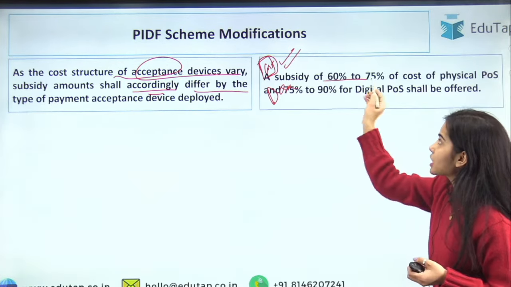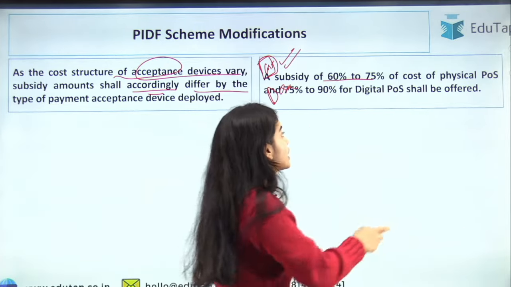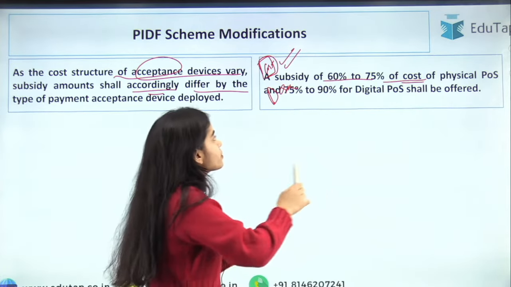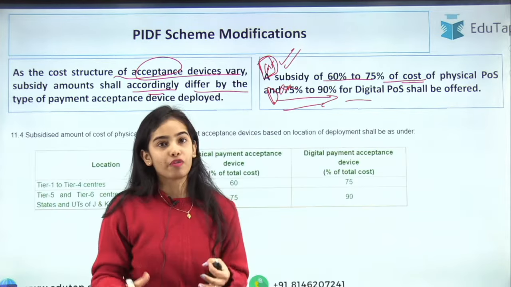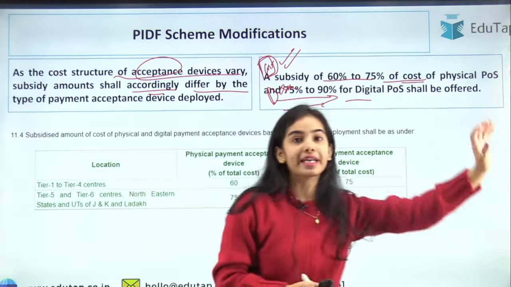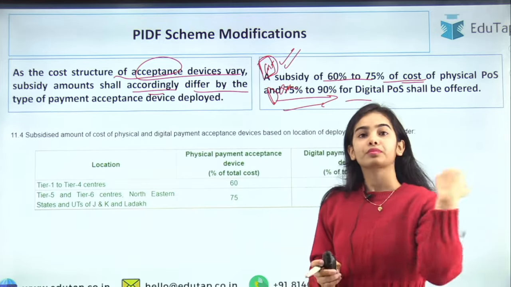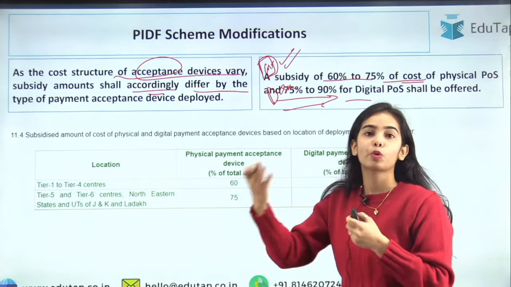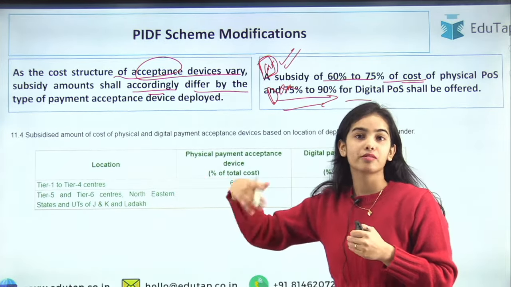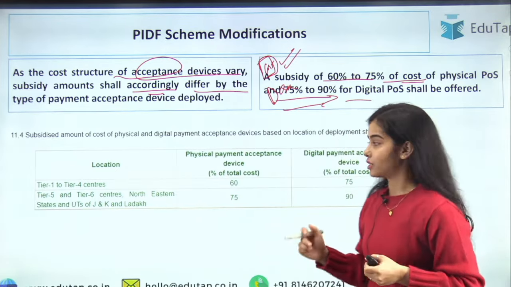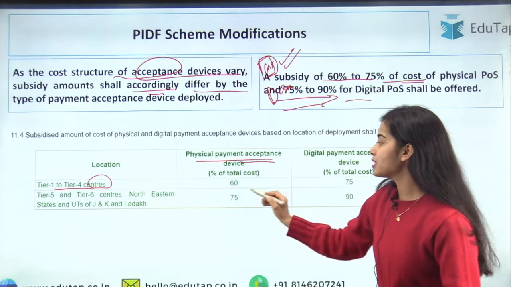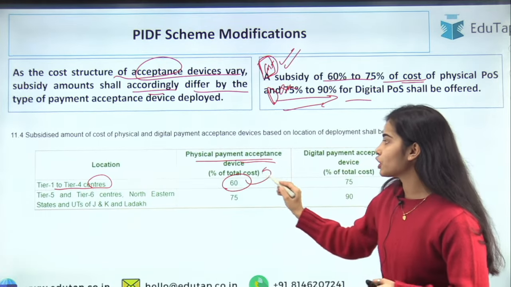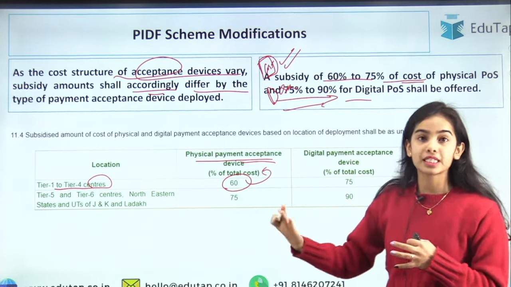A subsidy of 60 to 75% of cost of physical POS is being provided, and 75 to 90% of the digital POS shall be offered. So that is the subsidy that is being provided to the non-banks or the acquirers that are deploying the payment infrastructure to the areas. Okay, so location tier 1 to tier 4 centers, the physical payment acceptance device, for that 60% of the total cost, that much subsidy is being provided.